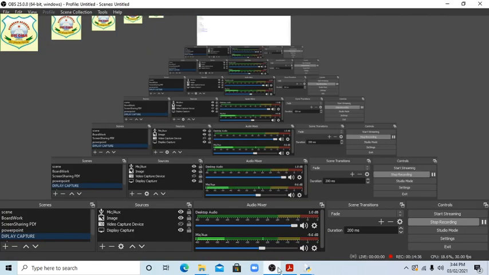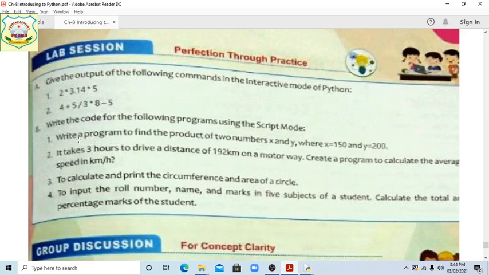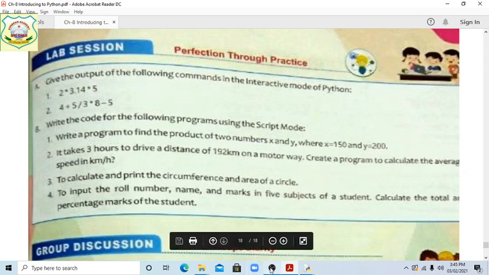Clear? Next one is given: write the code for the following program using the script mode. Write a program to find the product of two numbers x and y, where x equals 150 and y equals 200. So we want to find the product of the two numbers x and y, in which x is 150 and y equals 200.